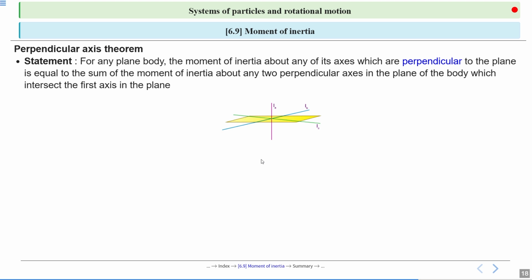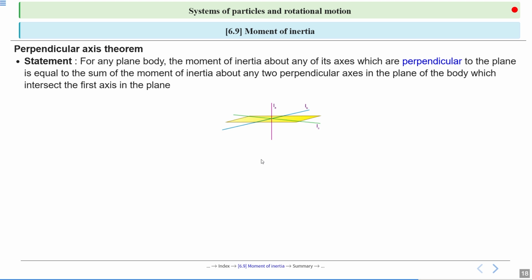Sometimes we know the moment of inertia of a two-dimensional flat object like a disk or ring about two axes in the plane of the body, and we want to find the moment of inertia about an axis perpendicular to the plane. That's when we use the perpendicular axis theorem.